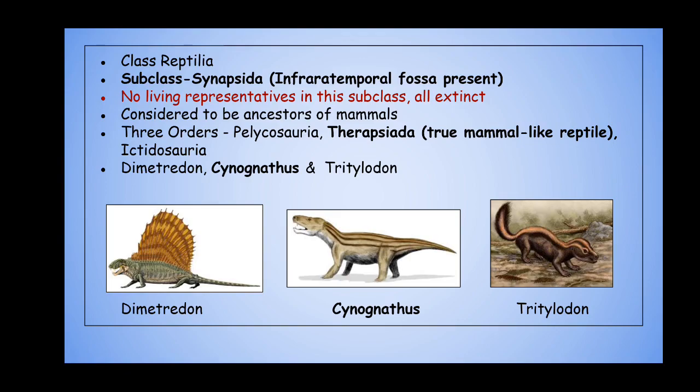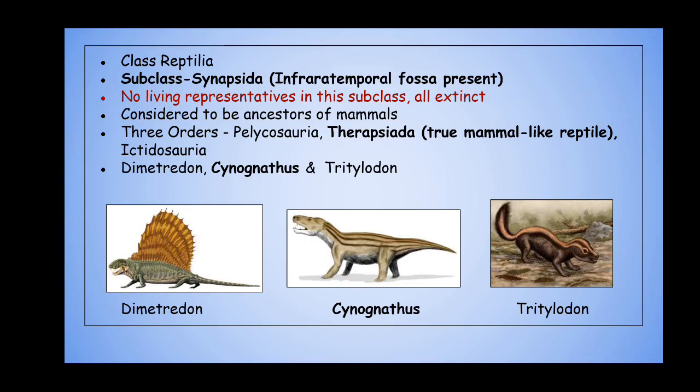This is a subclass, or group of animals, with a single fossa in the skull, which is the infratemporal fossa. This is also a subclass with no living representatives. All the representatives are extinct. This is a group considered to be the ancestors of mammals. There are three orders recognized in this subclass: Pelycosauria, Therapsida, and Ichthyosauria. The examples under these three orders are Dimetrodon, Cynognathus, and Tritylodon.